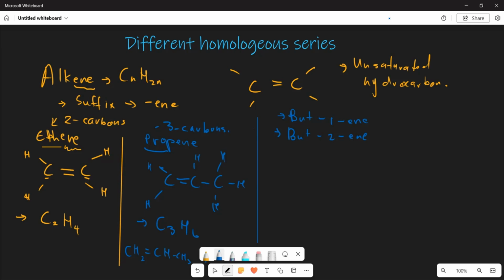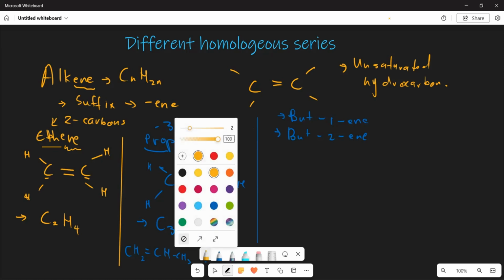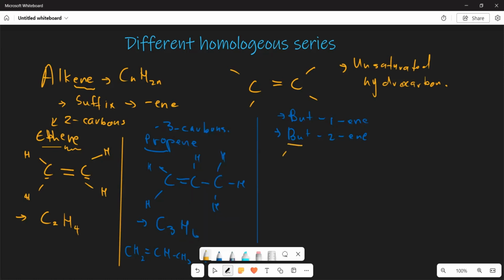Firstly, we have this as our stem. And the stem tells you the number of carbons.